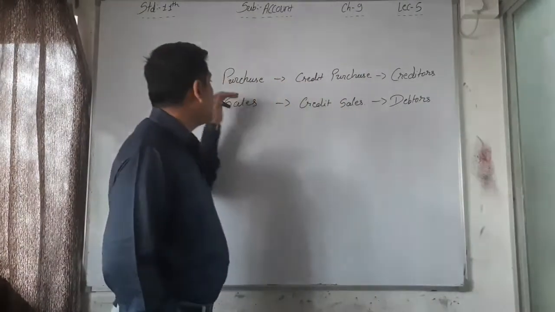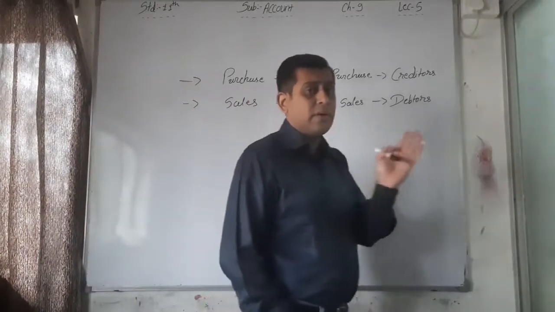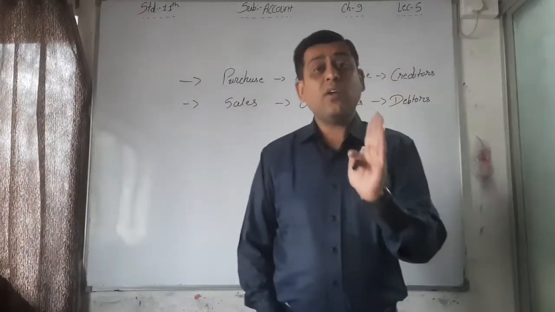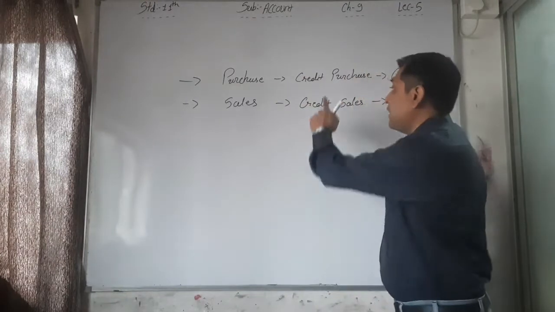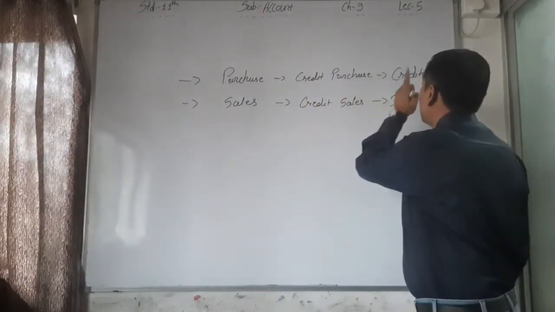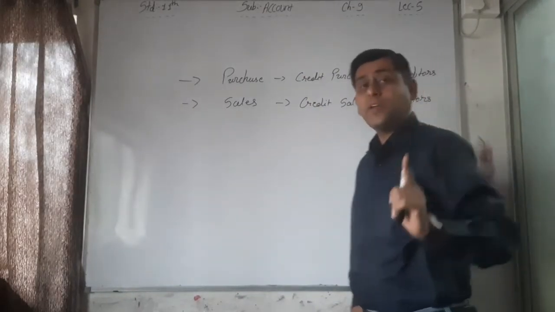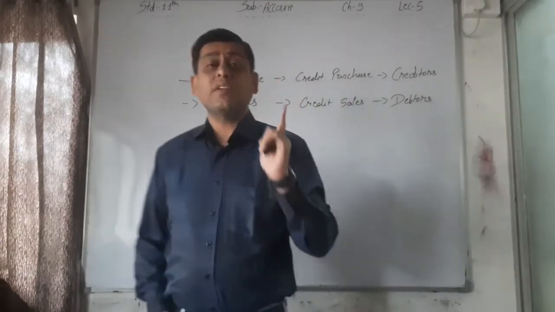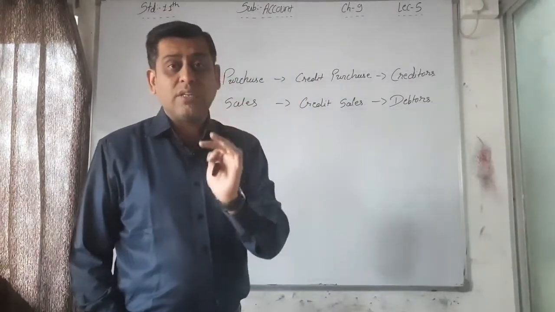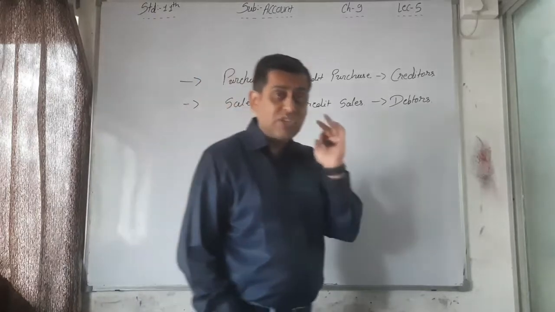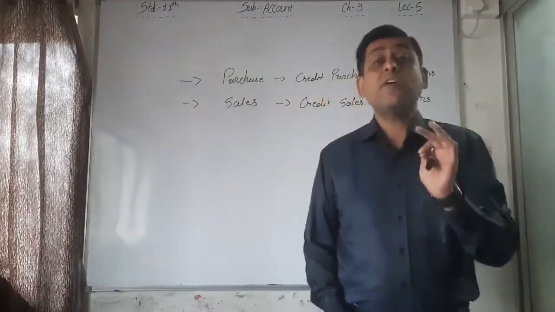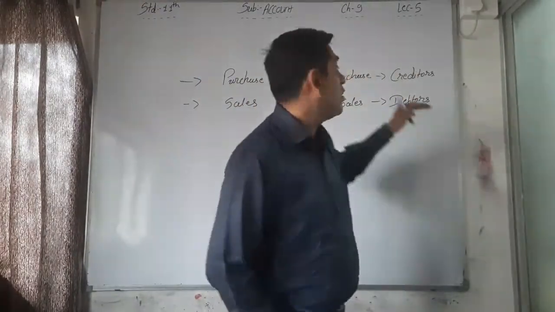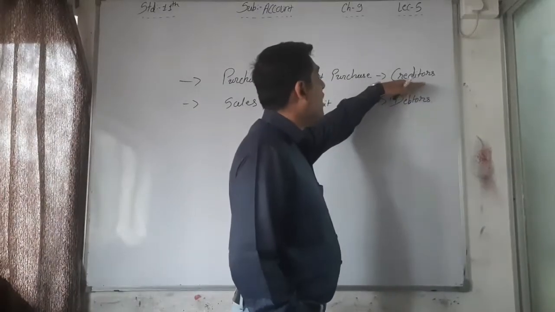The main thing of the business is purchase and sales. Each and every business makes purchase and sales, and on the basis of that, if it is credit sales or credit purchase, then creditors and debtors accounts are maintained. These are the main accounts for each and every business, and we have to maintain them, because here our credit is involved.